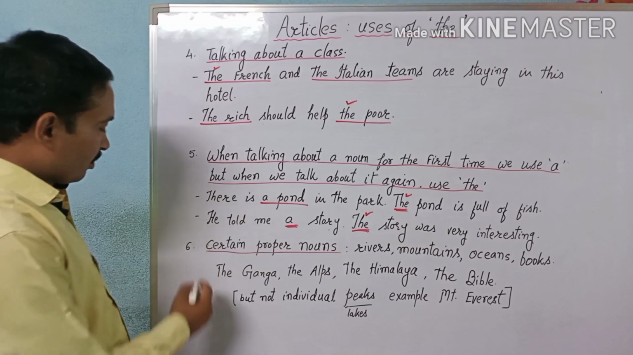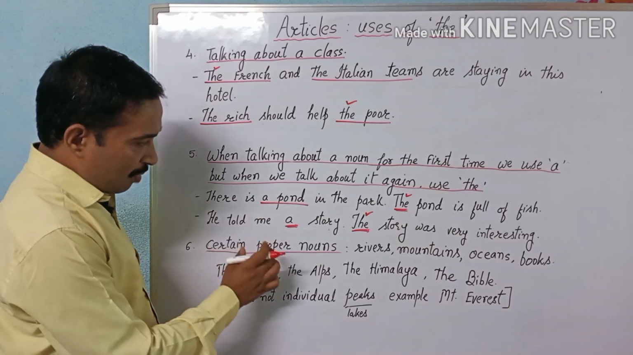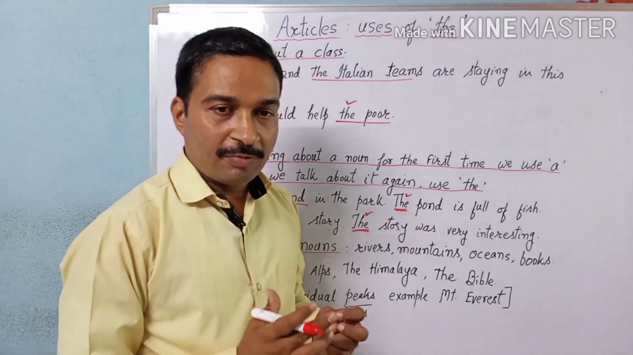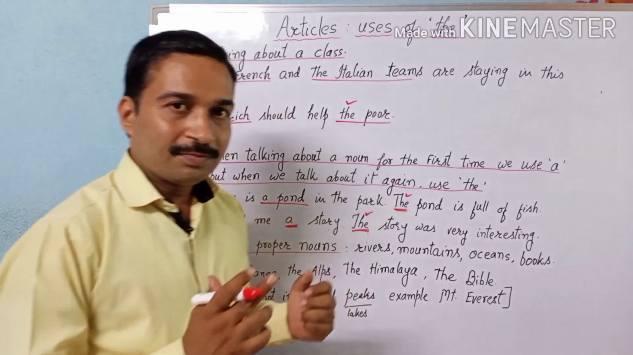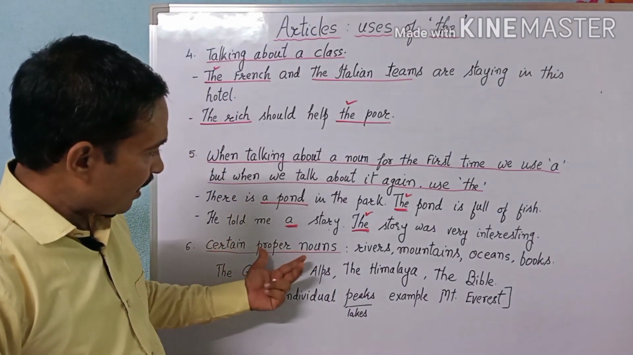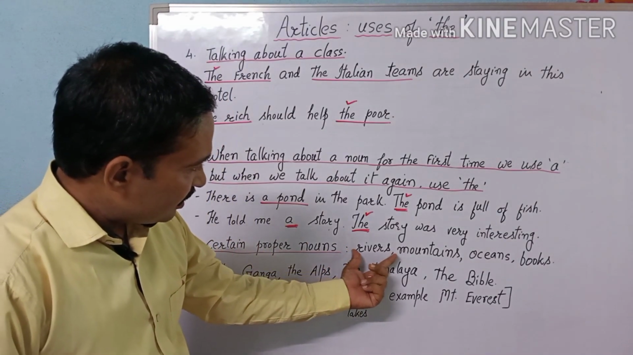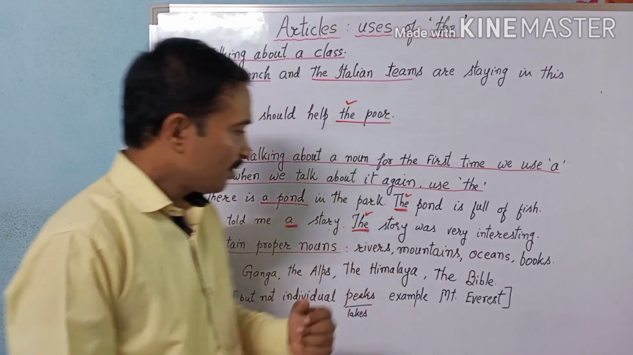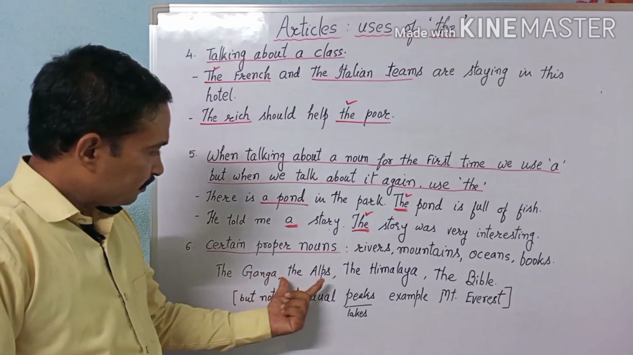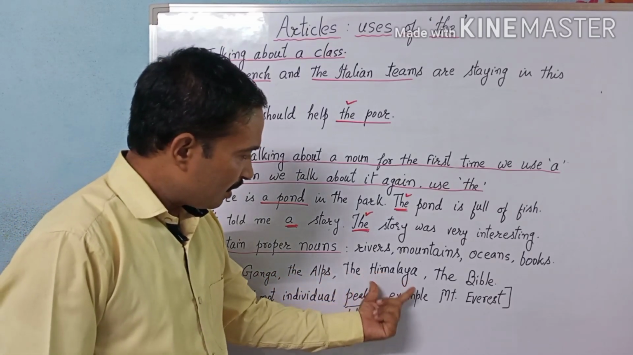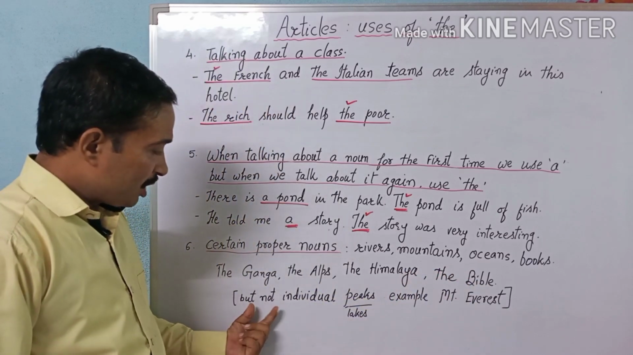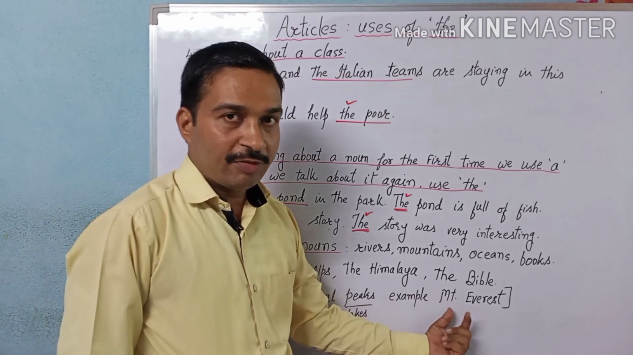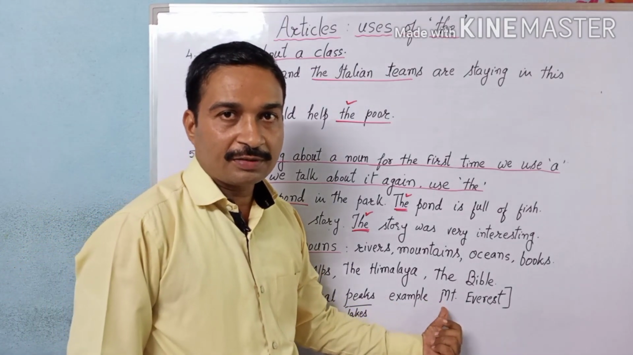Rule number six: certain proper nouns. Before certain proper nouns we have to use the, but we should use it carefully. Before rivers, mountain ranges, oceans, and books, we will use the. For example, the Ganga, the Alps, the Himalayas, the Bible, but not individual peaks or lakes. For example, Mount Everest, we will not use the article the here.